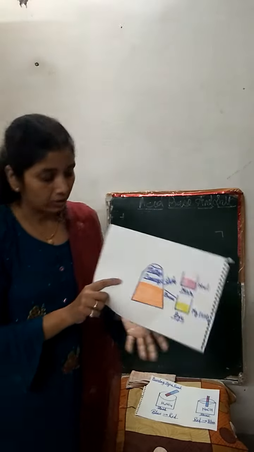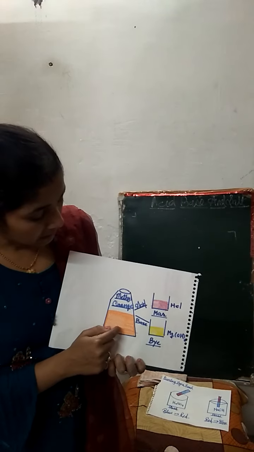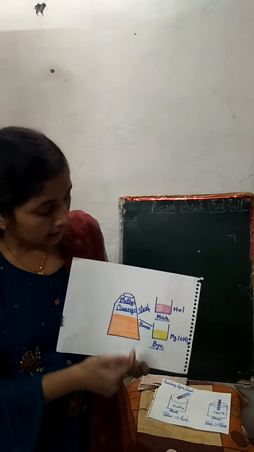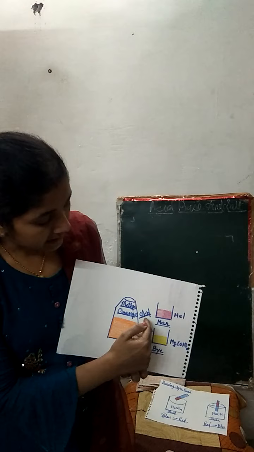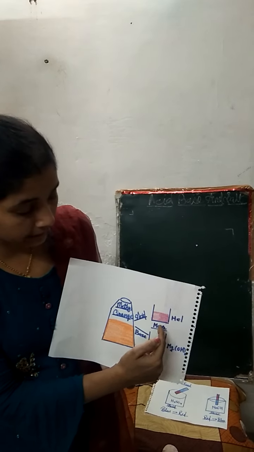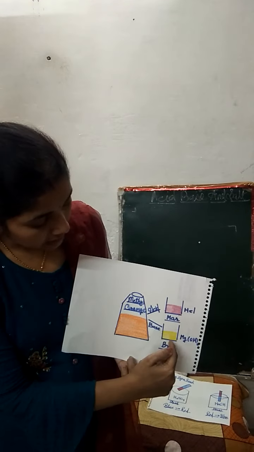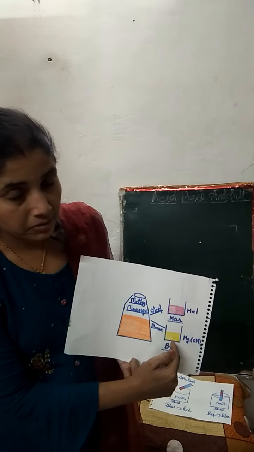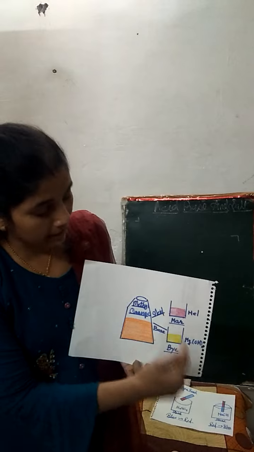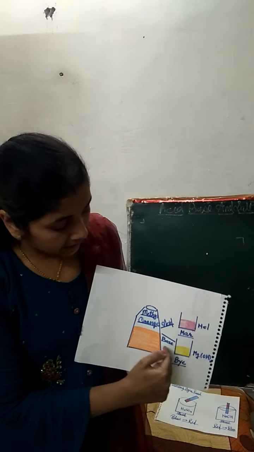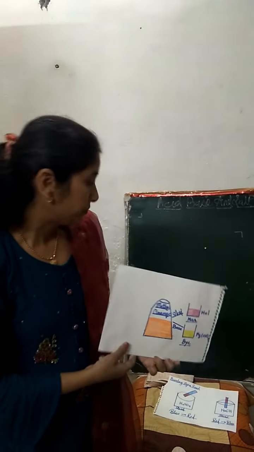Its action on the methyl orange. Whenever you add methyl orange into the solution, you will find that the acid solution will turn red, and whenever you put some methyl orange into a basic solution, it shows its color changing into yellow, and it shows it is a basic solution.